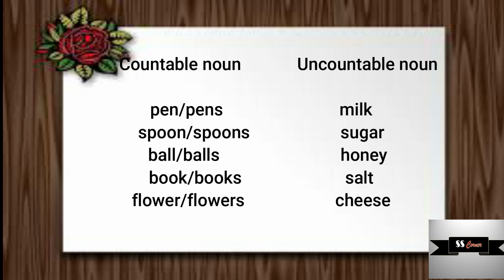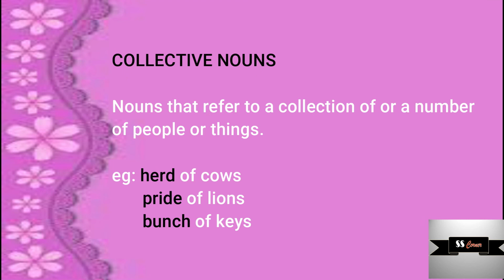Now, let's move on to the last kind of noun. It's called collective nouns. Collective nouns are those that refer to a collection of or a number of people or things belonging to the same category. For example, we have heard about herd of cows. What is a group of lions called? It's called a pride of lions.